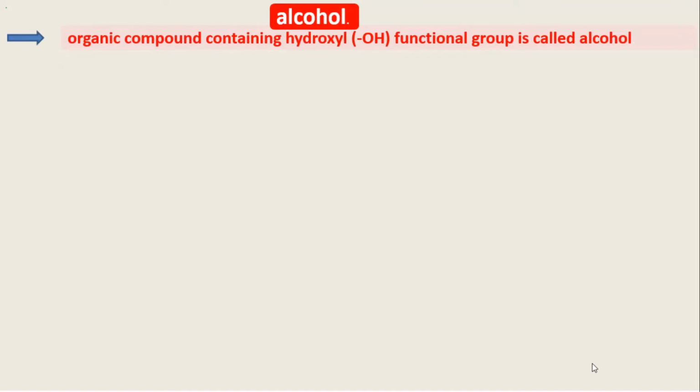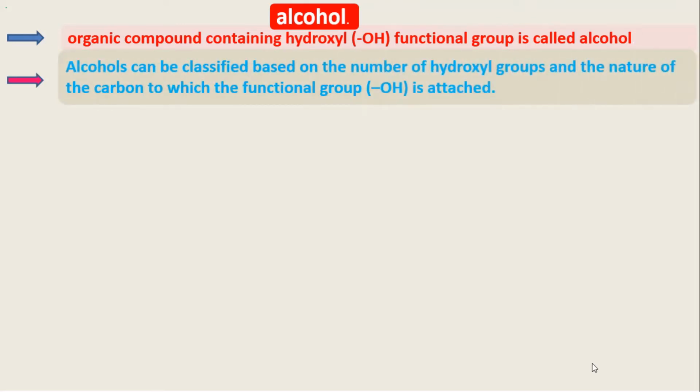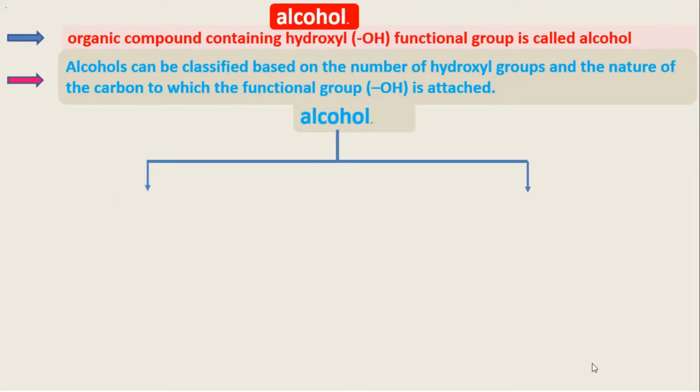Alcohol: an organic compound containing a hydroxyl group as a functional group is called an alcohol. The general formula for alcohol is ROH, where R may be an alkyl or aryl group. Next is classification. Alcohols can be classified based on the number of hydroxyl groups and the nature of the carbon to which the functional group is attached. Alcohol is classified into two types.